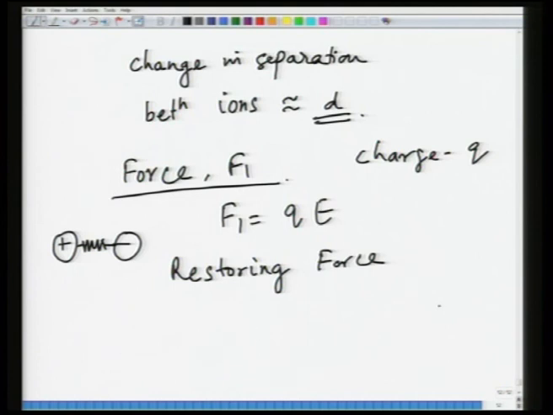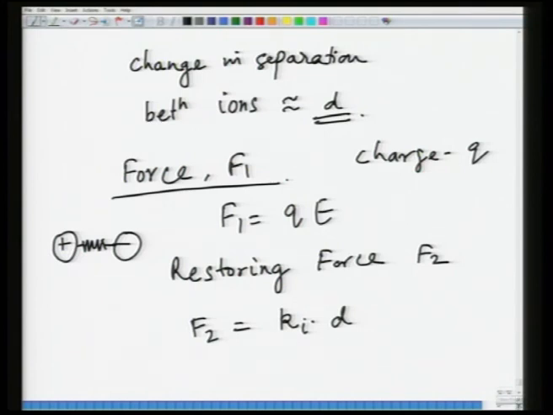The restoring force is given as F2, and this F2 is given as K_I times d, where K is the spring constant, which depends upon the bond, and d is the distance. We have done this assuming that the bonds between two ions act like springs.